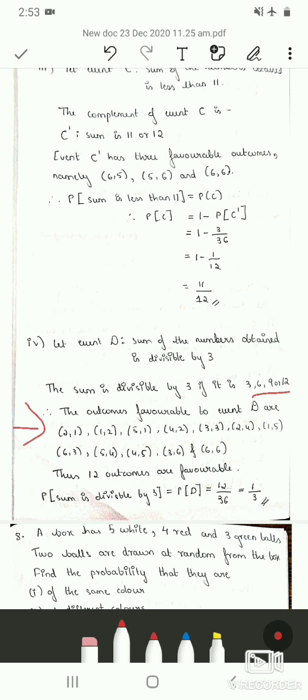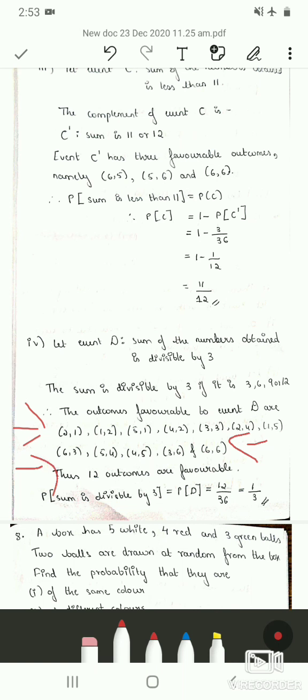Therefore, such outcomes are (2, 1), when you add we will get 3; (1, 2), (5, 1), when you add we will get 6; (4, 2), again the sum is 6; (3, 3), the sum is 6; and (4, 2) is also 6; (1, 5) is again the sum 6. Similarly, find out all the possible outcomes whose sum results either in 3, 6, 9 or 12.